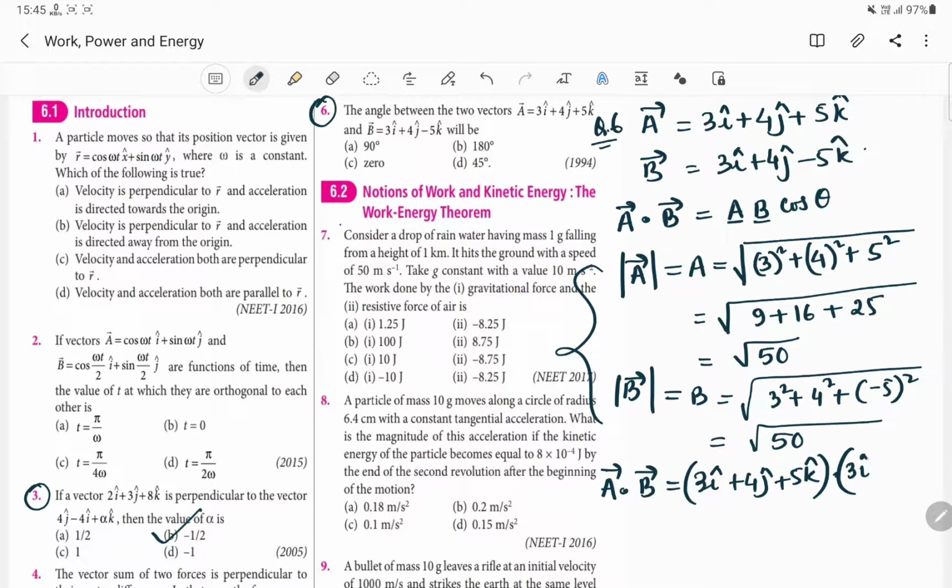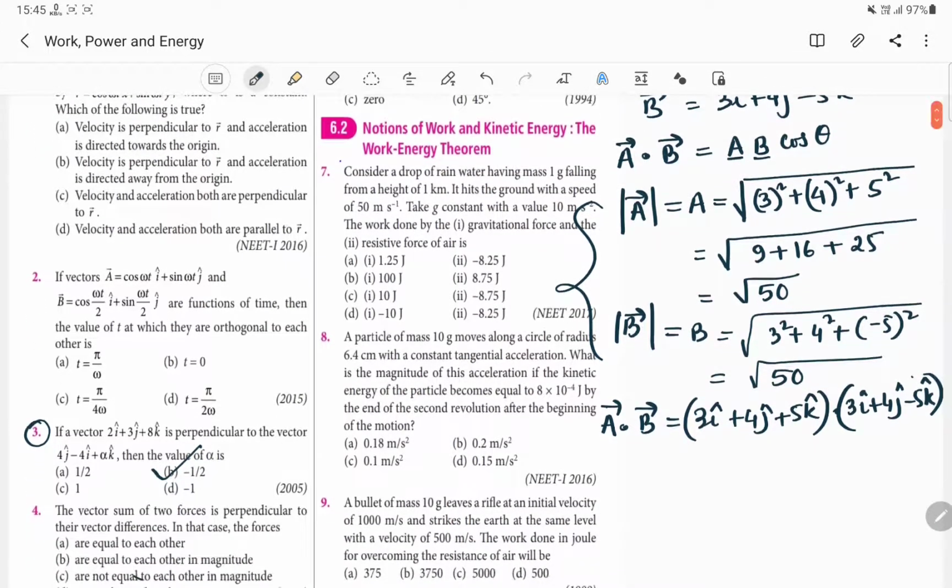It will be 3 I cap plus 4 J cap minus 5 K cap. And here, if we find out the value, this will be 3 into 3, which is 9, plus 4 into 4, which is 16, minus 5 into 5, and our value comes out to be 0.